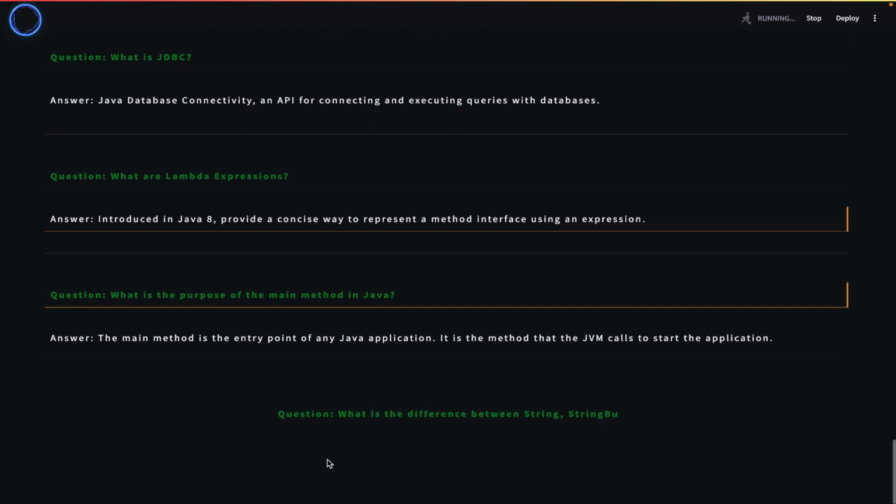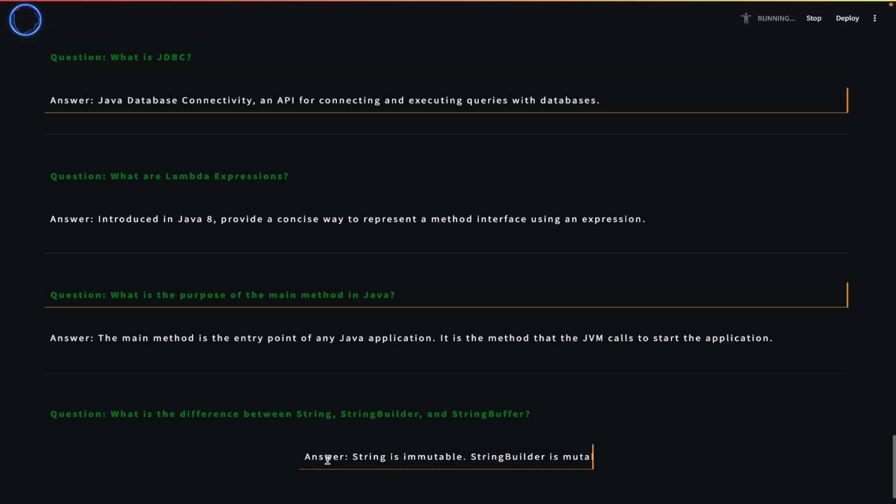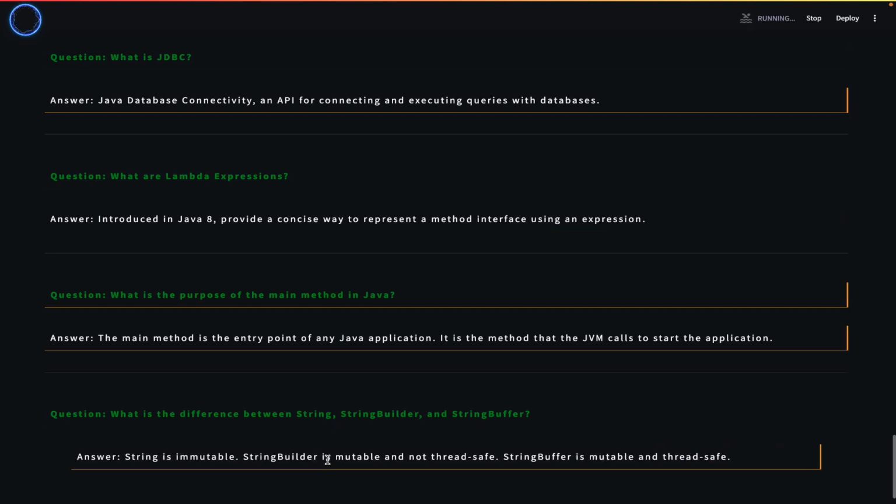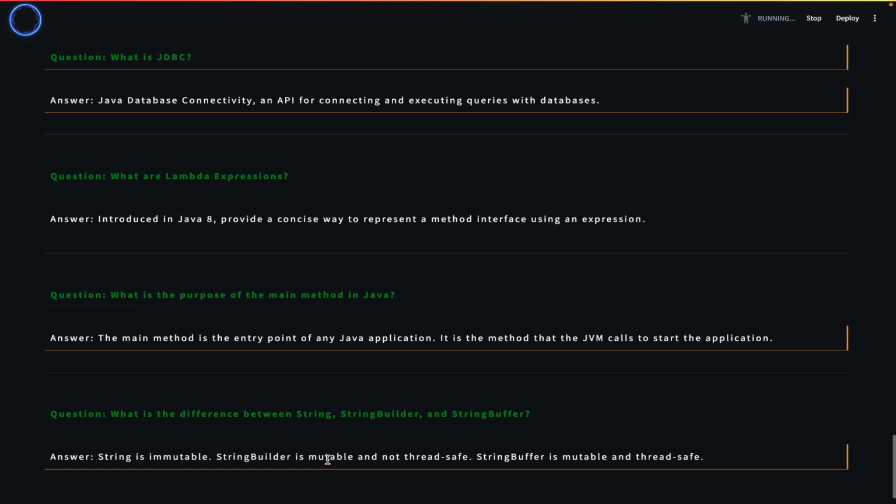What is the difference between String, StringBuilder, and StringBuffer? String is immutable. StringBuilder is mutable and not thread safe. StringBuffer is mutable and thread safe.